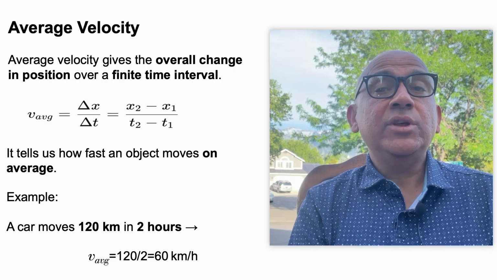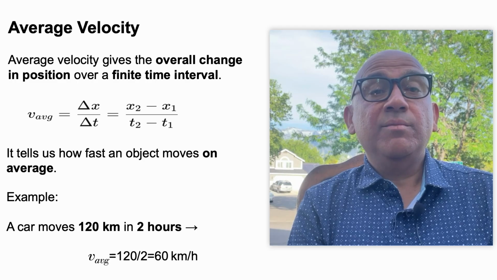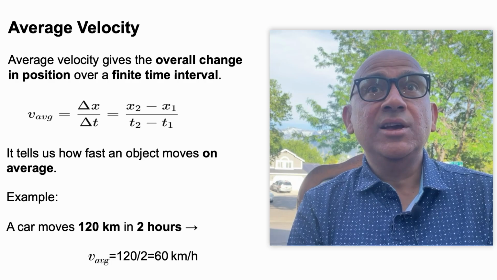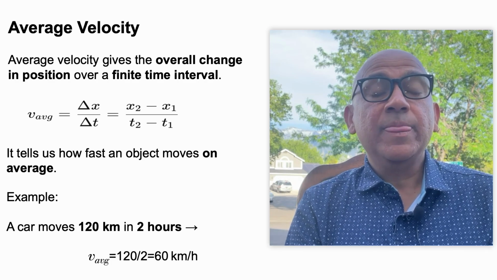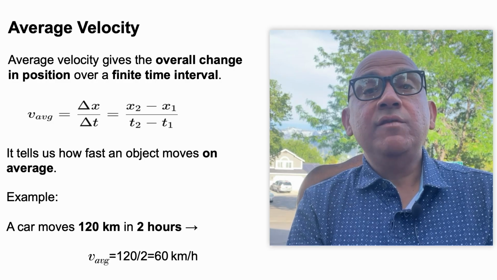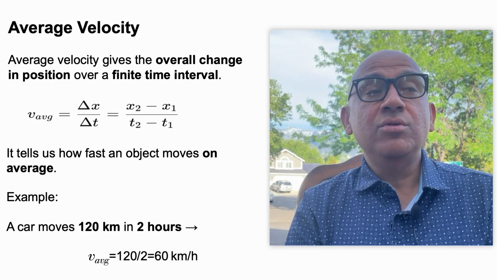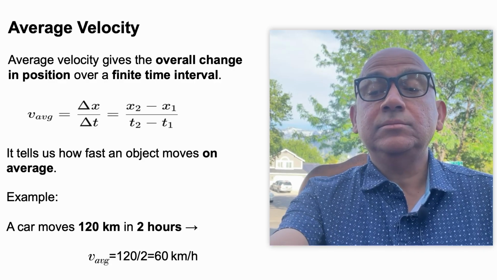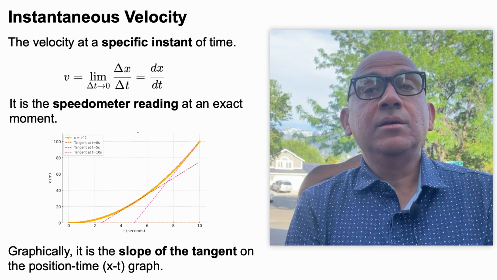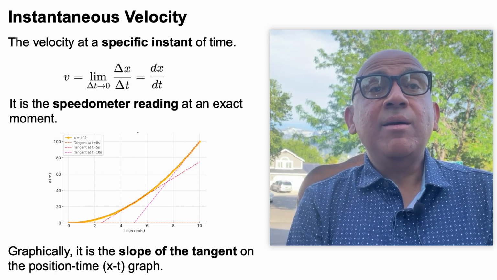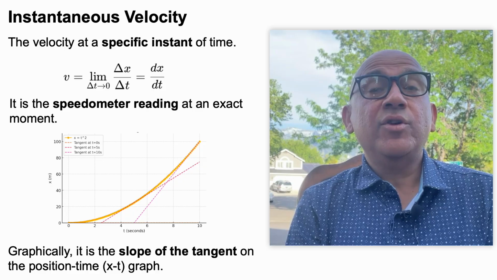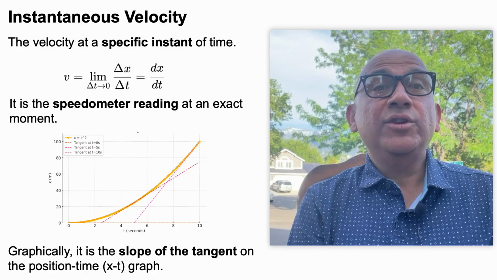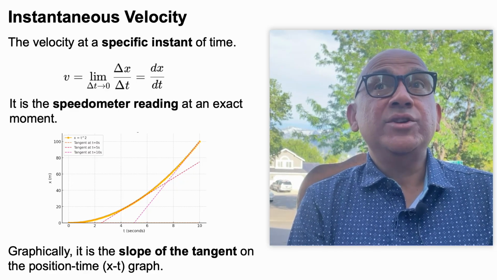For example, suppose a car is traveling on a straight road and in 2 hours it covers a distance of 120 kilometers. Then its average velocity will be 120 divided by 2, which is 60 km per hour.